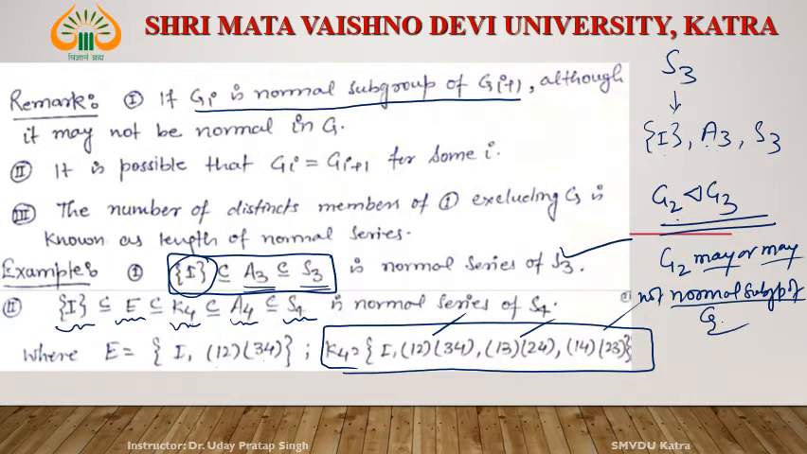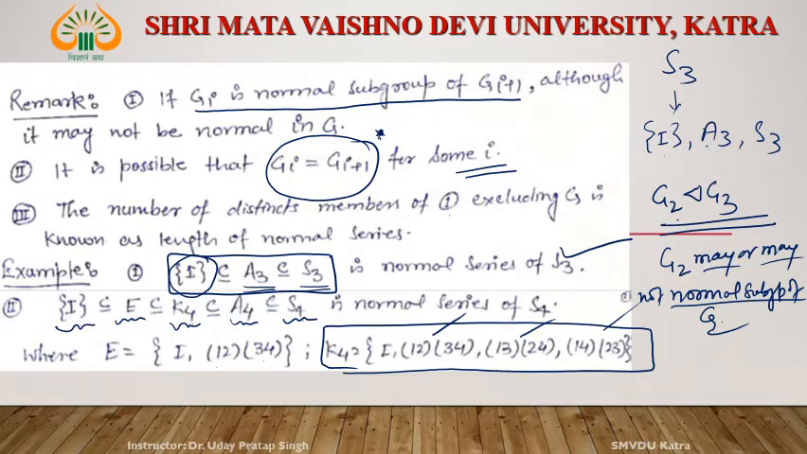The first deduction is that, and the second one is that it is possible that two subgroups are equal for some i. But in a composition series, we will see this is not possible. But here in a normal series, this is possible. The number of distinct members of 1,